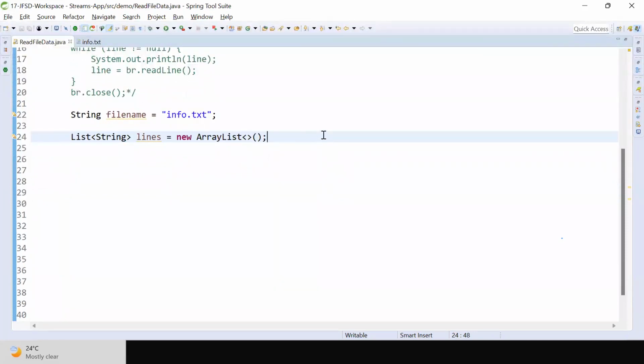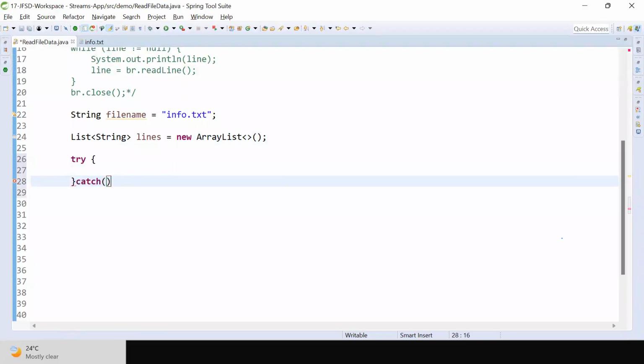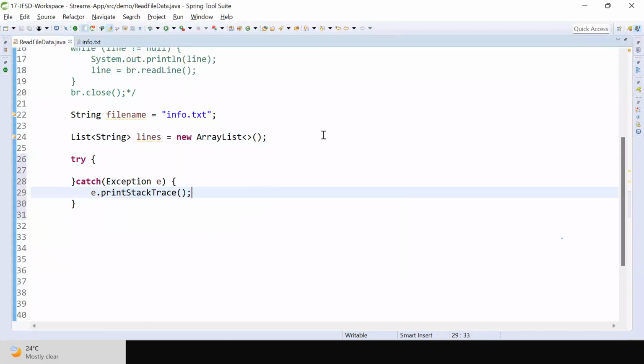Now, how to read it? In order to read it, I'm going to use try catch. Exception handling logic will be implemented by using try catch. e.printStackTrace().